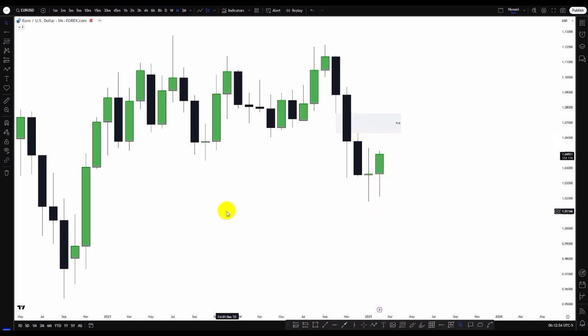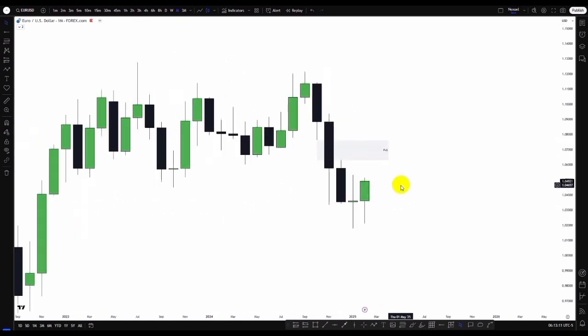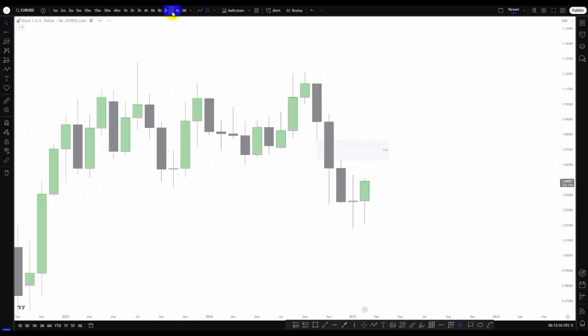So here in the Euro USD, what we can see is price mitigated this fair value gap in the monthly time frame. And clearly we can see now we also have this indecision candle after price took out the sell side liquidities here. And now we are seeing bullish momentum to the upside. So basically, where's the drawn liquidity? The drawn liquidity from the monthly time frame is this monthly fair value gap we're having here. So let's drop to the weekly time frame.